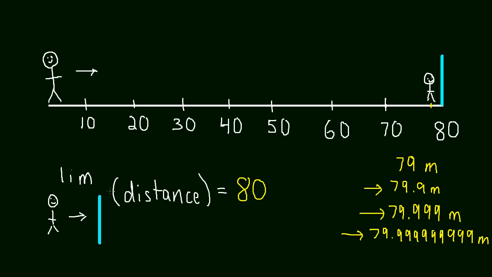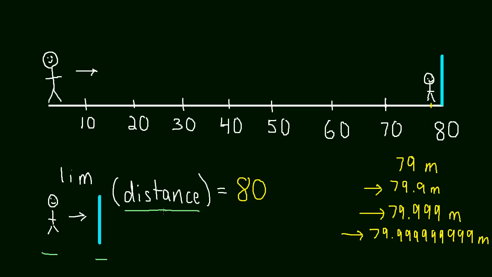So that's what a limit is. We pick something that's approaching something else. So in this case we had a guy approaching a wall. Usually we're going to end up with a variable approaching a number, but for right now we had a guy getting closer and closer to a wall, and then we say if this guy is getting closer and closer to this wall, what is the distance getting closer and closer to?